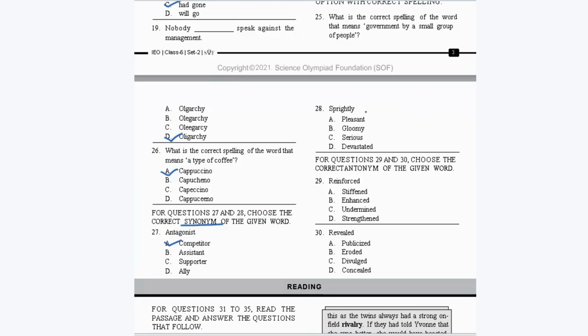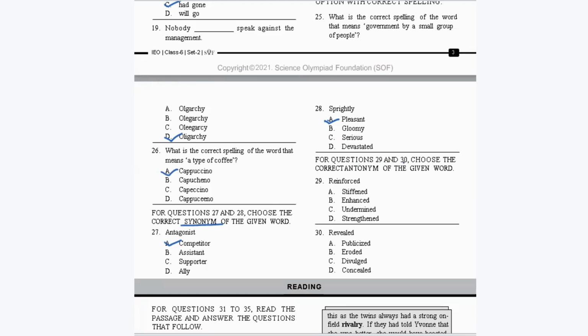Next, sprightly. What do you mean by sprightly? Something that is very energetic, lively, and definitely pleasant is called sprightly. So here, pleasant could be your answer. Gloomy means sadness, serious, devastated, destroyed. So it should be option A only, pleasant.